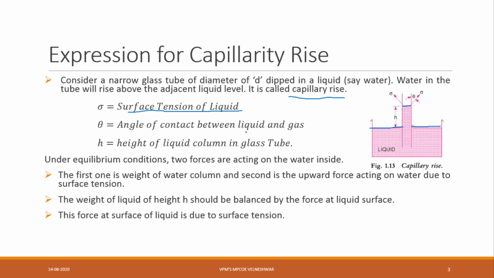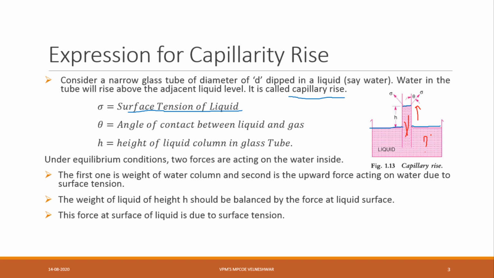Now, under equilibrium conditions, two forces are acting on the water inside. First one is the weight of water, that is, the weight of the water column, how much water is in this column, that much weight. And the second one is the upward force on water due to surface tension. So we have two forces.